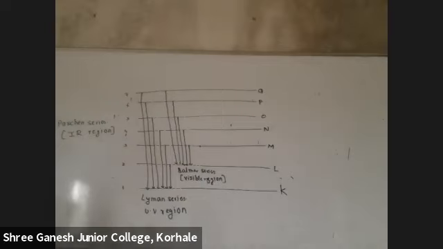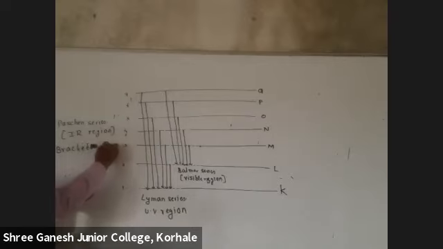Third means its ground state is n is equal to 3. Now the fourth series. How many lines will be there? 3 lines. That is called the Brackett series. This also lies in the IR region.